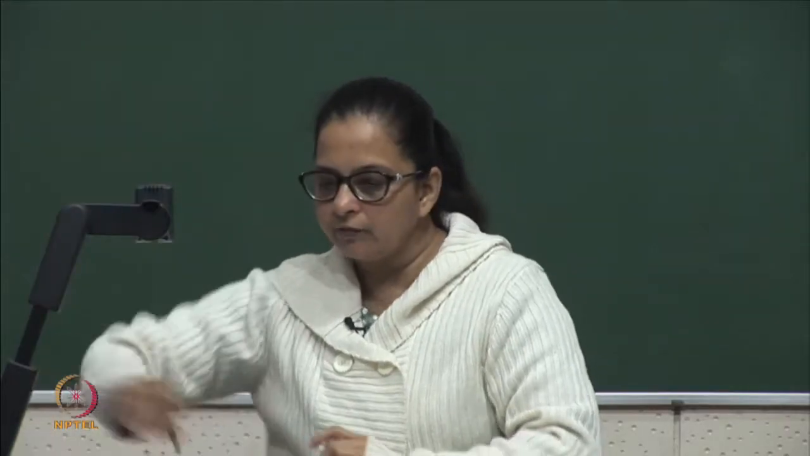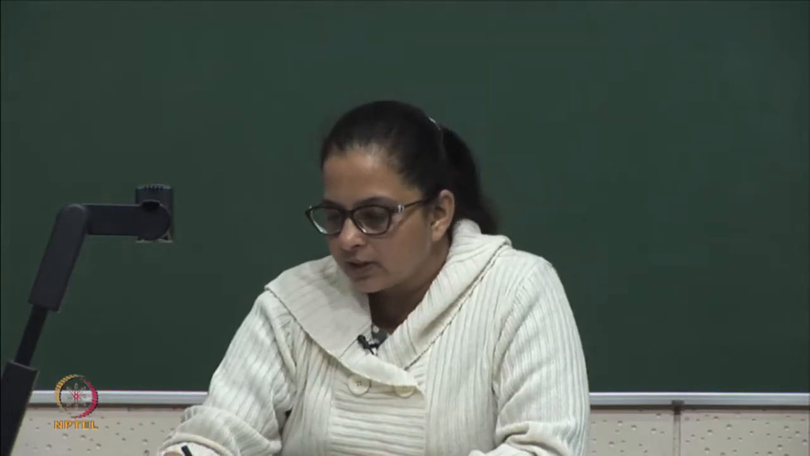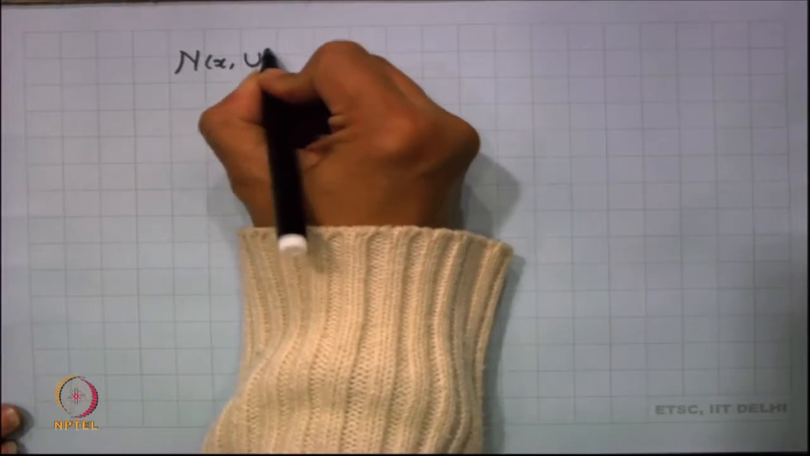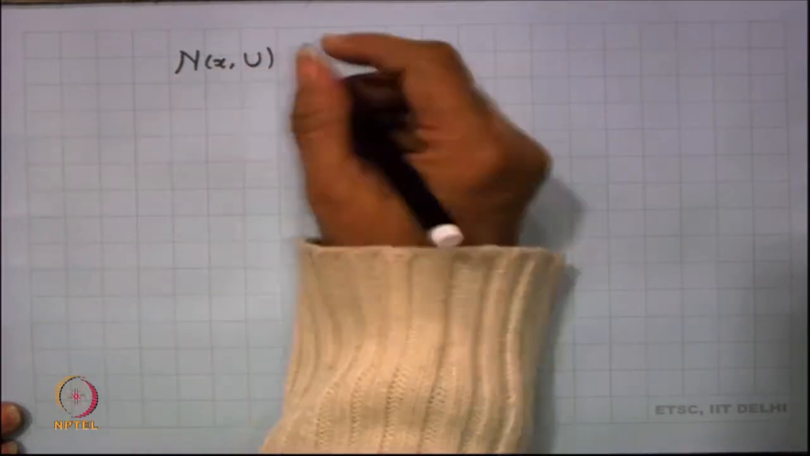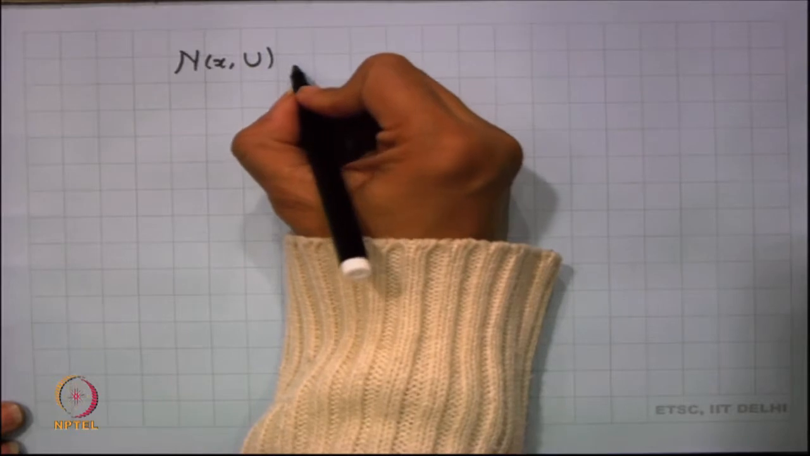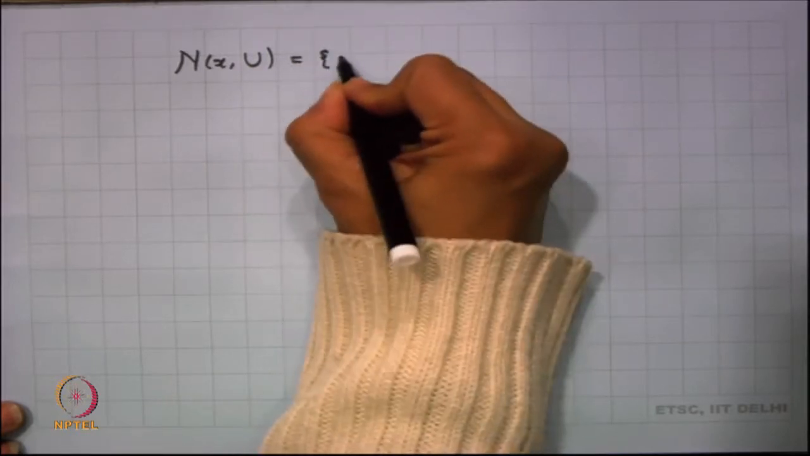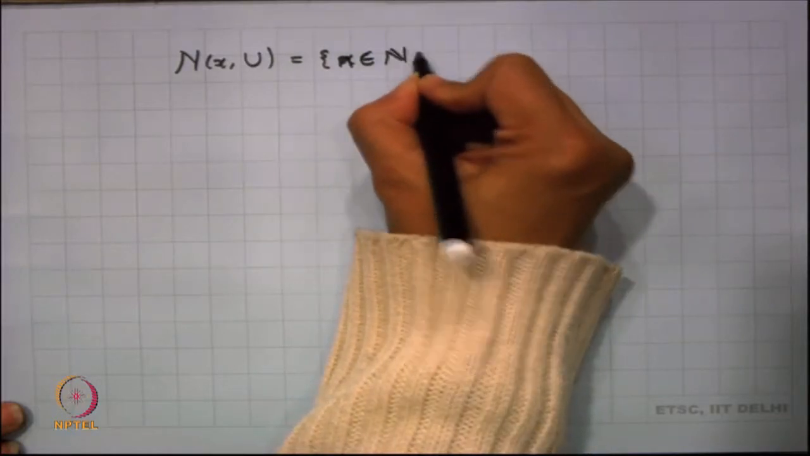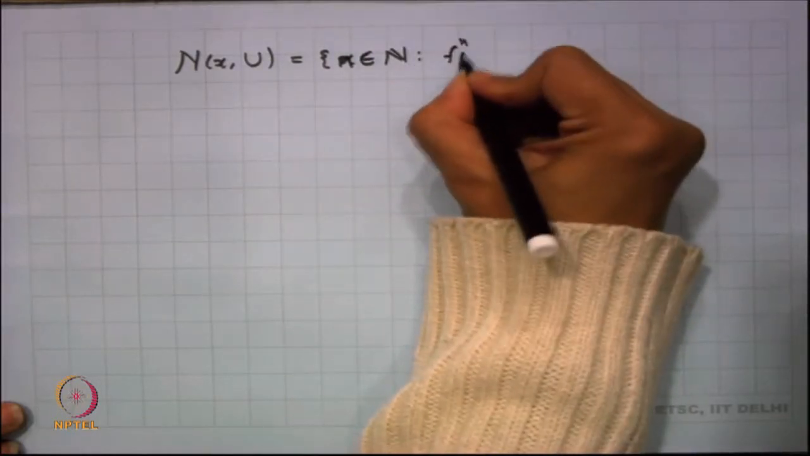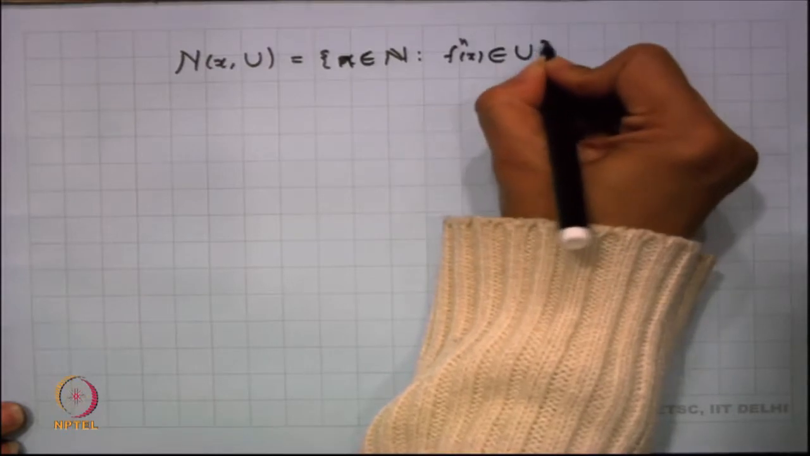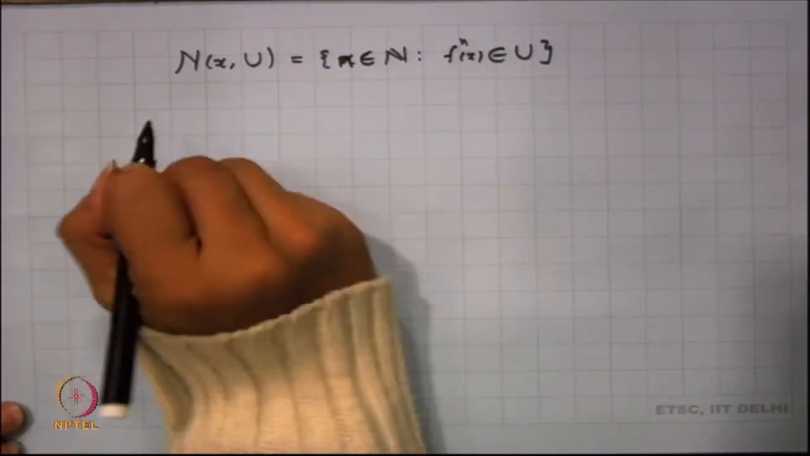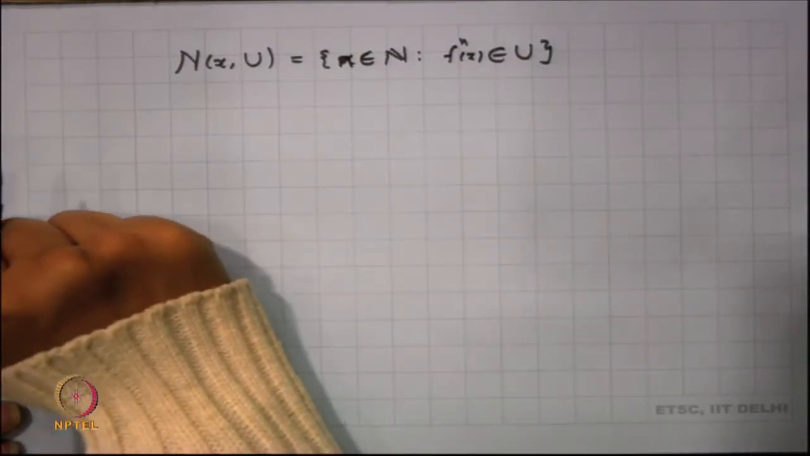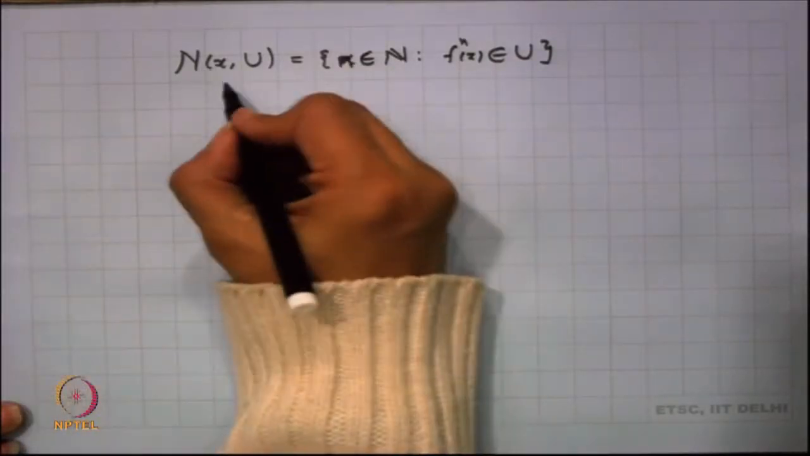Now, there is one more thing which we had seen yesterday, this notation N(x,U). This is the hitting time set, and this was the set of all n in the natural numbers such that f^n(x) belongs to U. Now, the set of all n for which f^n(x) belongs to U, now we can think of generalizing. So, this is the hitting time set.